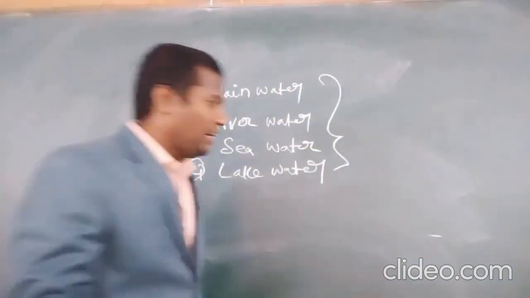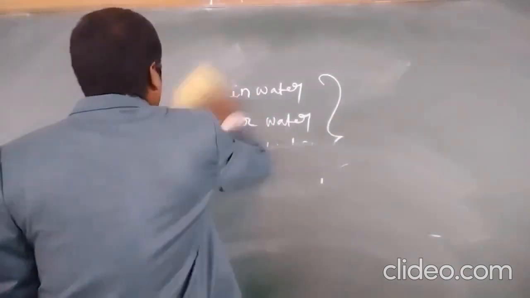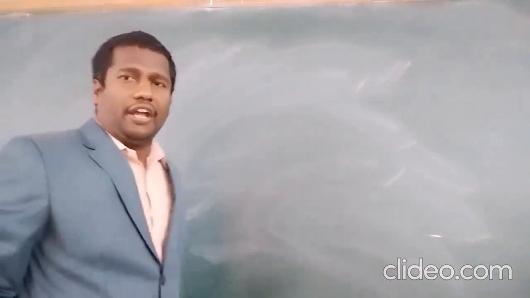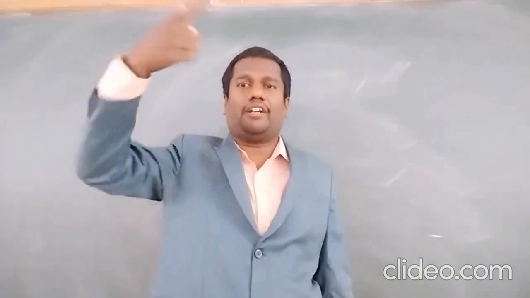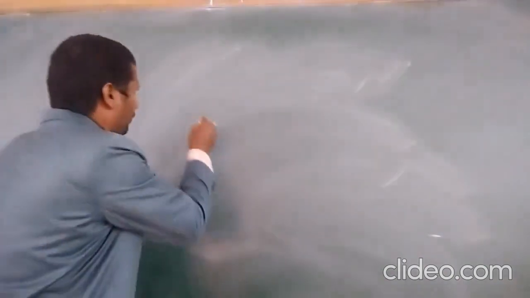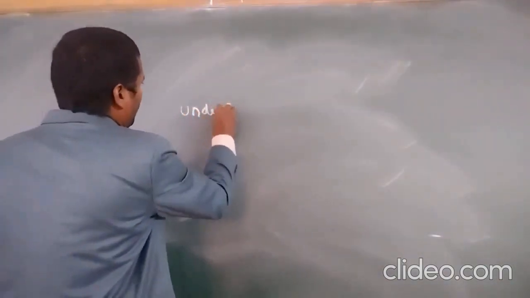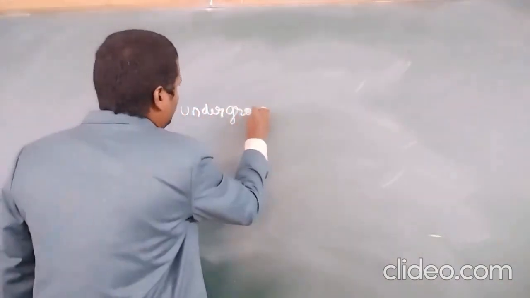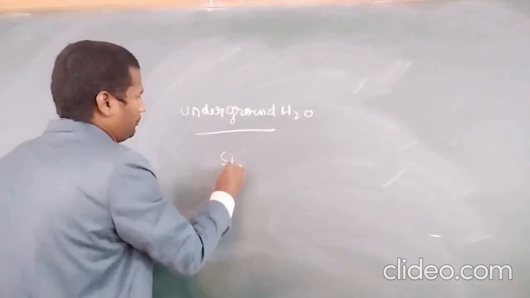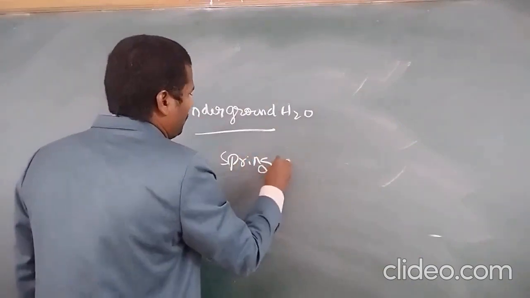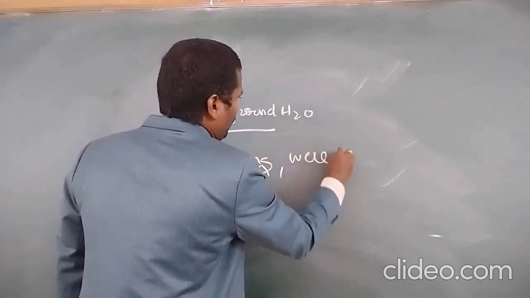Next one, underground water. A part of rainwater which reaches the surface of the earth is called underground water. Examples: spring water and well water.